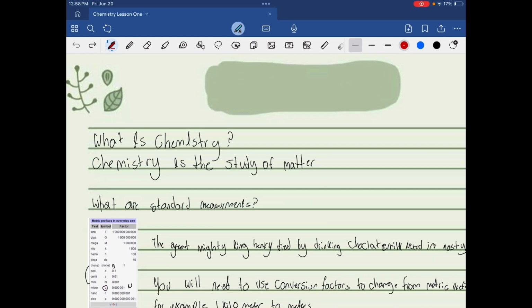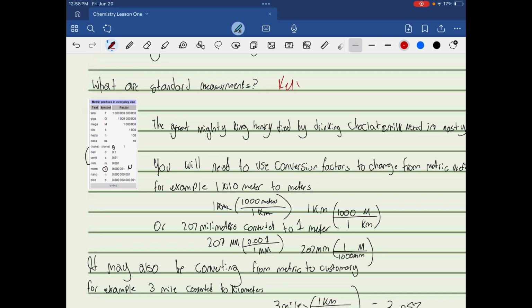Well, chemistry is the study of matter, and as I like to say, and you will probably see quite soon, chemistry is mainly the study of electrons and how they react with each other. Now, what are standard measurements? Standard measurements are kelvins, kilometers, meters, grams, all of that are standard measurements that scientists have declared as the normal measurements to post research, so everyone knows what it is.